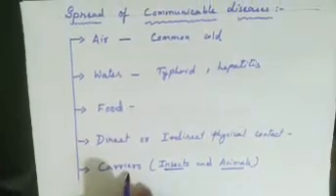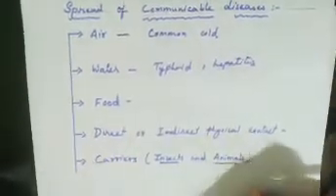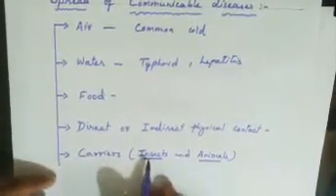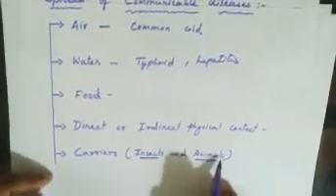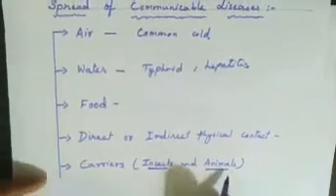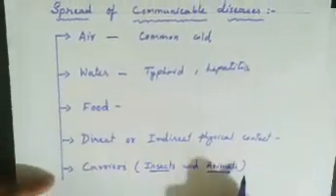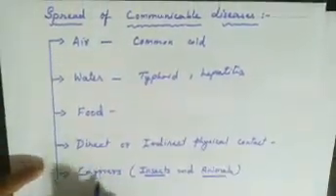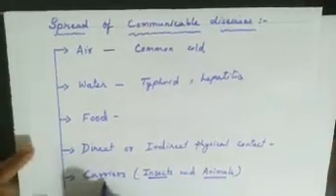Now carriers, that is, diseases spread by insects and animals. Insects and animals don't cause any disease, but they spread the disease. That's why they are termed as carriers.